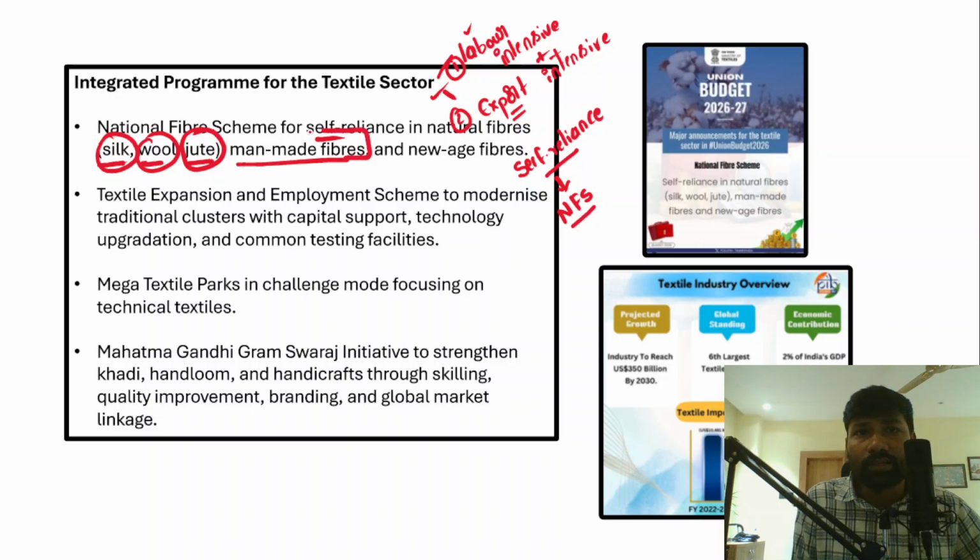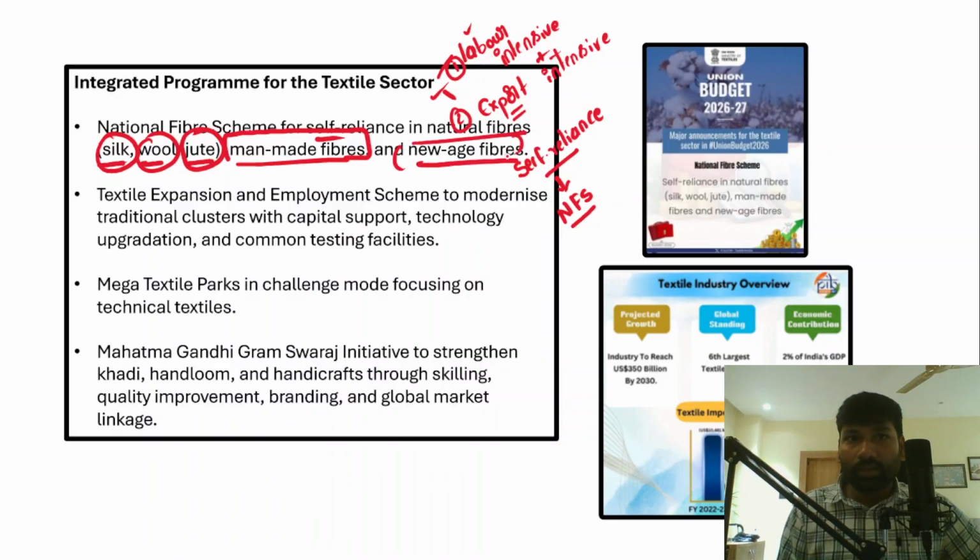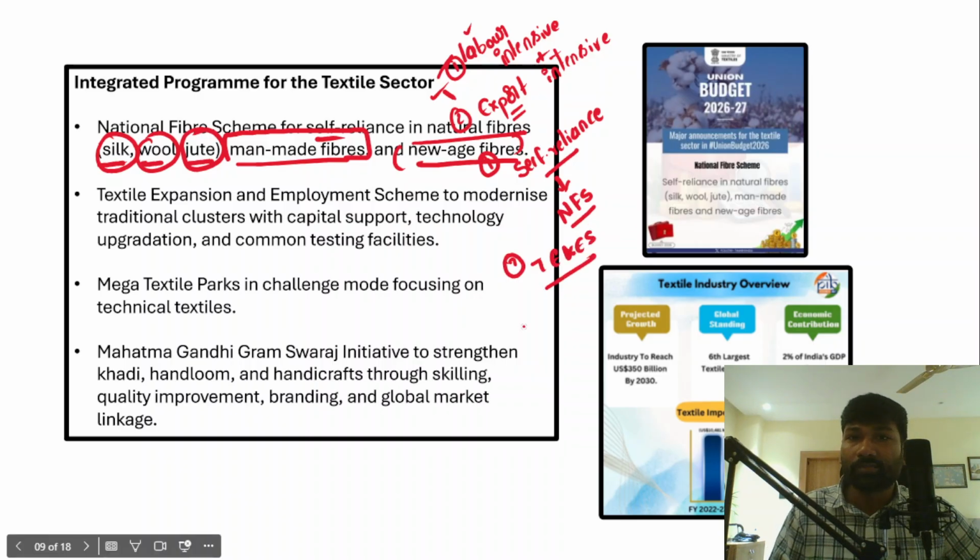Particularly, these are man-made fibers, which are also known as the New Age fibers. Right. Now, in fact, another scheme has been launched, which is the Textile Expansion and Employment Scheme.